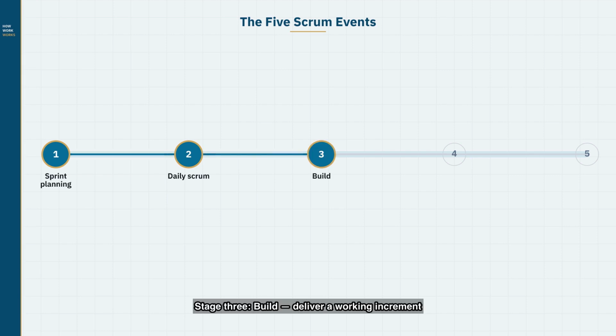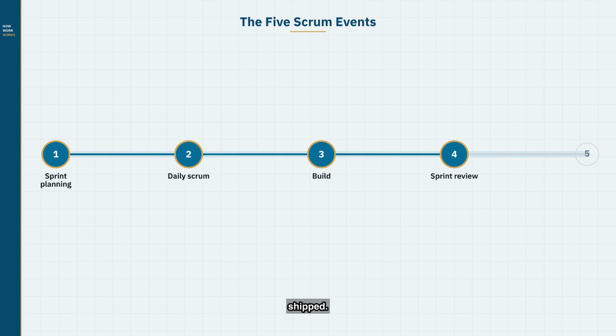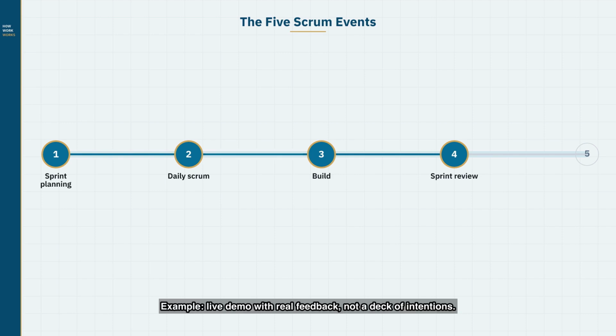Stage 3. Build. Deliver a working increment every sprint. Example: demo-ready software, not slides about progress. Stage 4. Sprint review. Show stakeholders what actually shipped. Example: live demo with real feedback, not a deck of intentions.